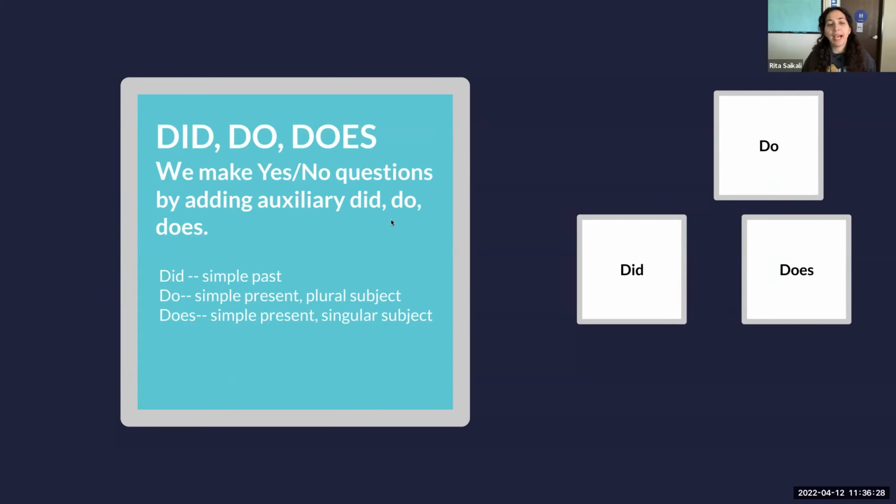All right. So now we have did, do, and does, which is a little bit different because it's usually not a part of the sentence. And all the other ones, will, would, could, is, all of the other ones, whether auxiliary verbs or modal verbs, they were a part of the initial sentence. Does, did, do doesn't necessarily have to be like that. So did is in the past, do is in the simple present, and does is in the simple present, third person singular.